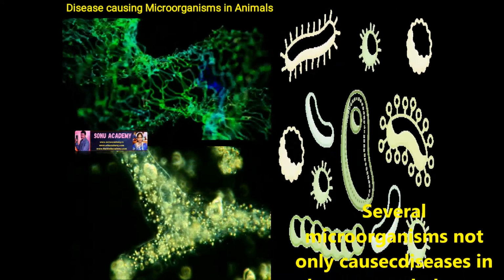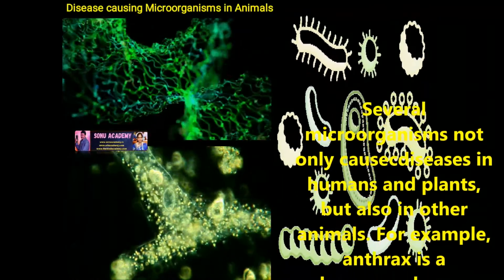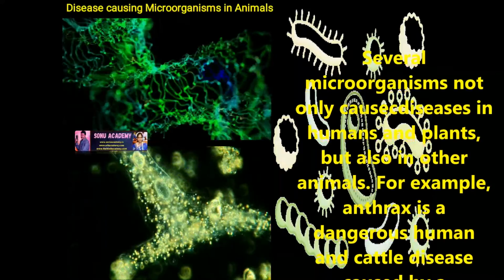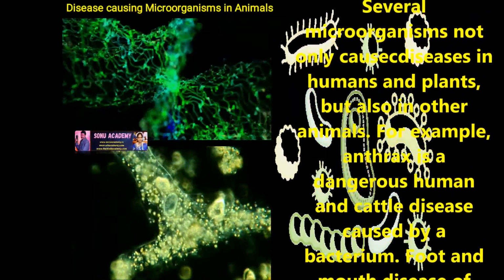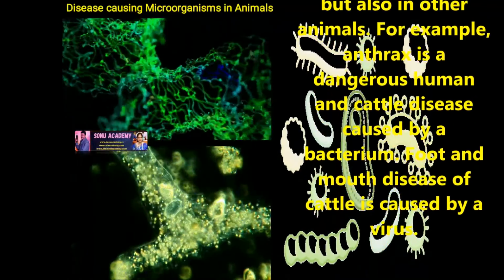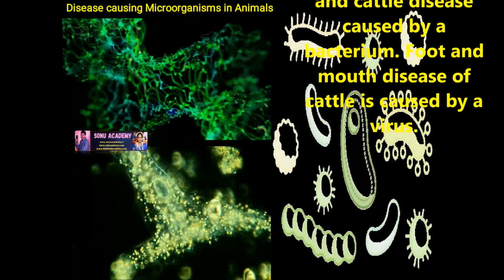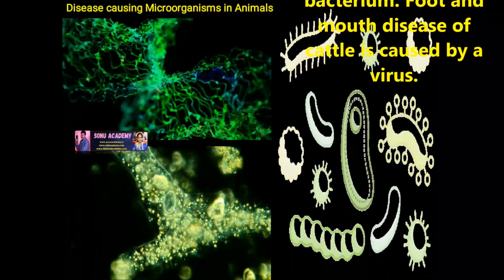Children, now let us discuss the disease-causing microorganisms in animals. Several microorganisms cause diseases not only in humans and plants but also in other animals. For example, anthrax is a dangerous human and cattle disease caused by a bacterium. Foot and mouth disease of cattle is caused by a virus.